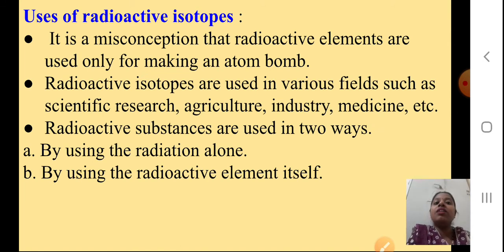We can use the radiations alone, or we can use the radioactive element itself. So we can directly use the element also, or only the radiations. I hope till here it's clear.